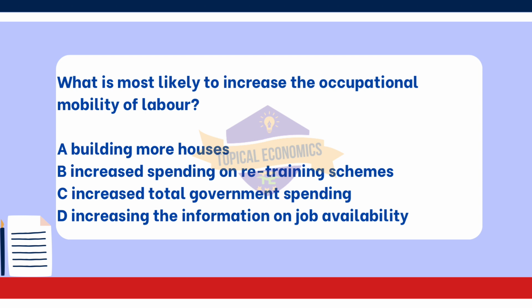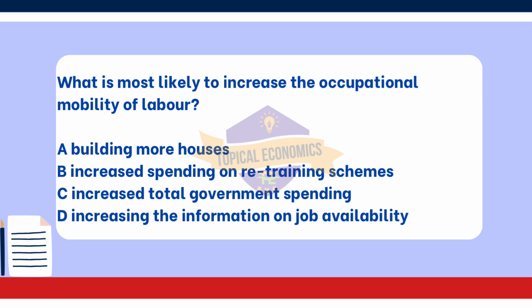However, looking at the other options. Option A. Building more houses. While this can create jobs in construction and related fields, it does not directly improve the ability of workers to move between different occupations. It mainly affects job opportunities in a specific sector. Option C. Increased total government spending.